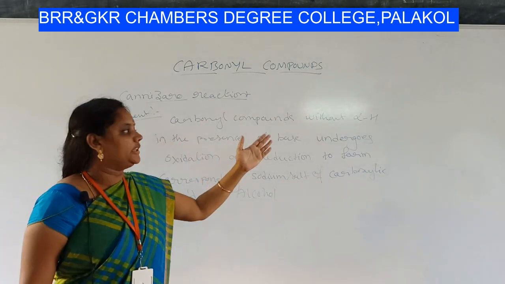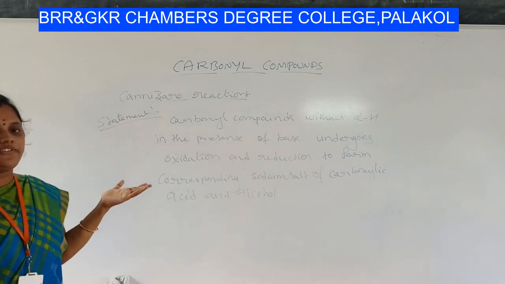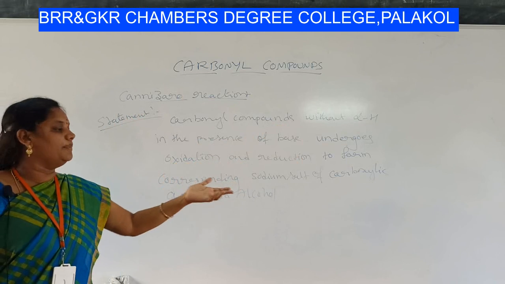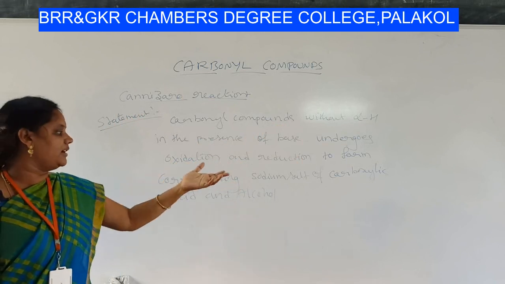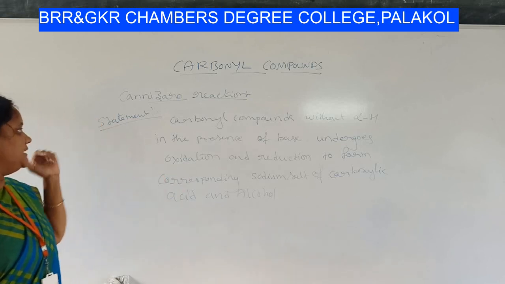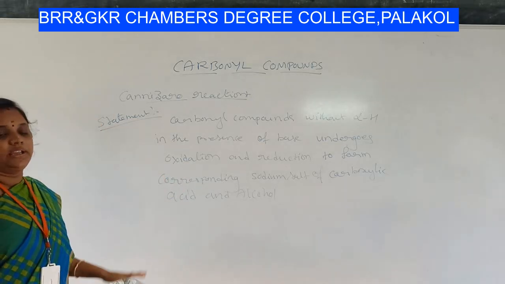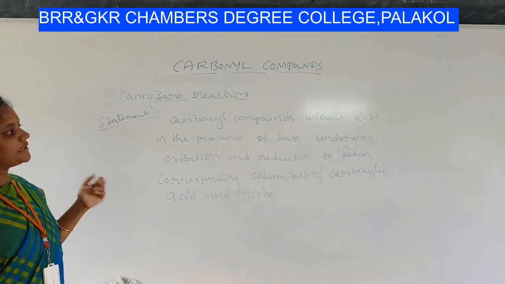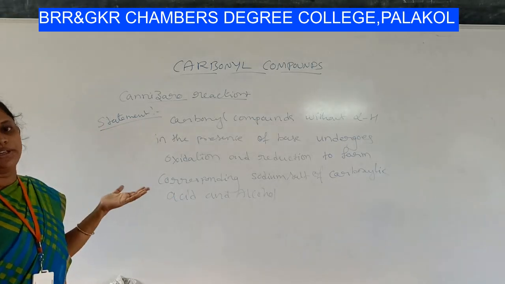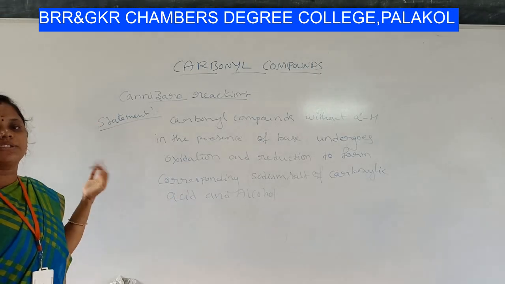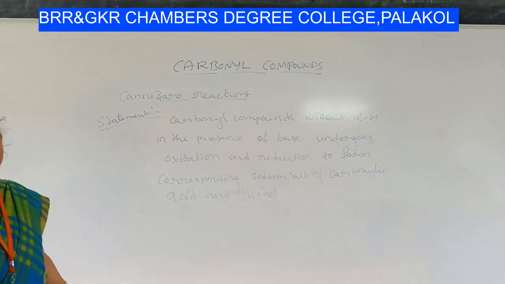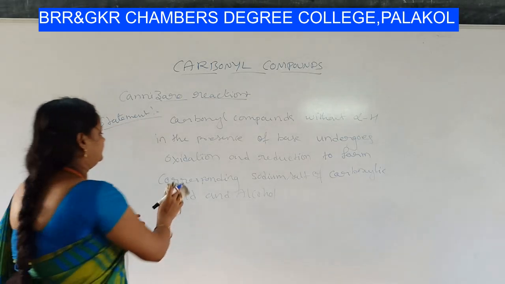Carbonyl compounds without alpha hydrogen in the presence of a base undergo oxidation and reduction to form corresponding sodium salts of carboxylic acids and alcohol. This reaction is called Cannizzaro reaction. In this case, we use carbonyl compounds without alpha hydrogen. Let me explain with an example.